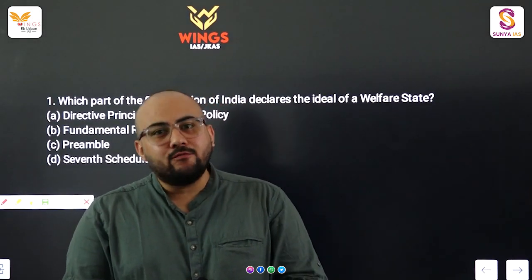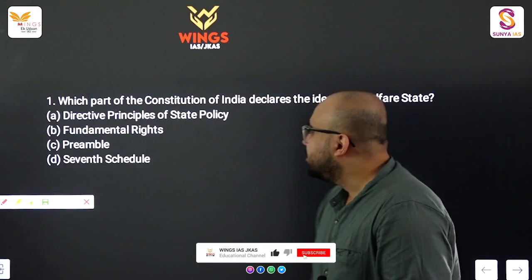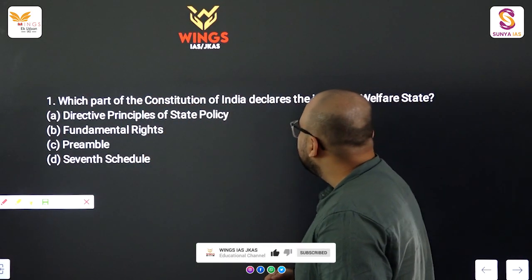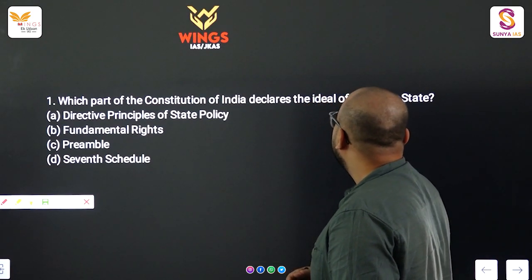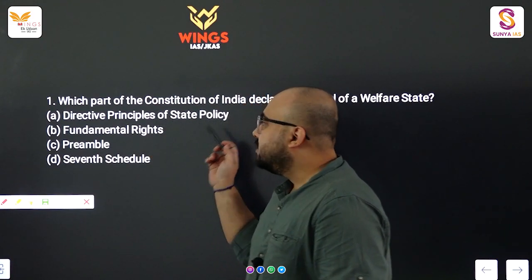We are back with the 5 questions under 5 minutes for the polity component. Let's start with the first question. Which part of the Constitution of India declares the ideal of a welfare state? The first option is directive principles of the state policy.